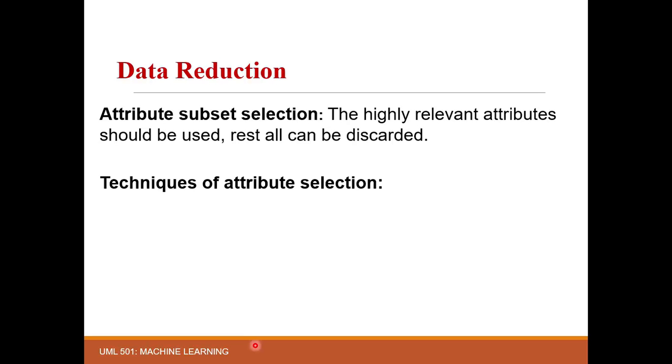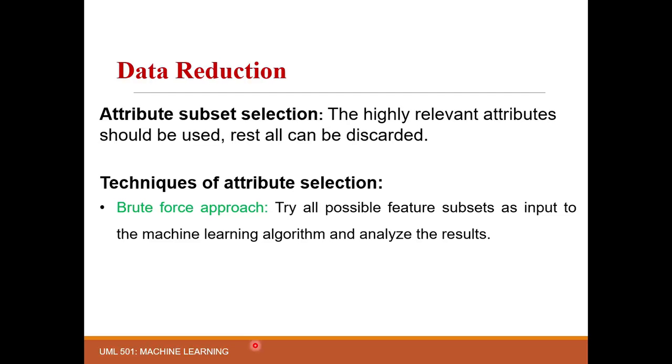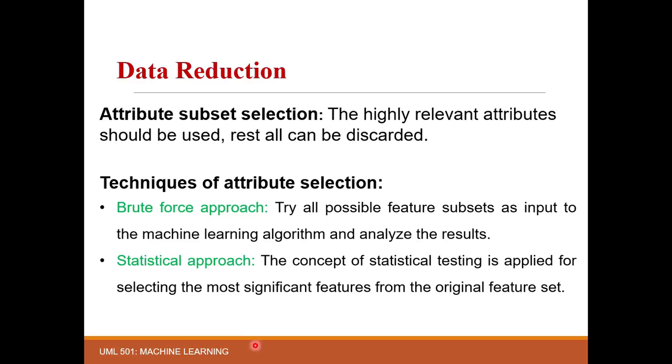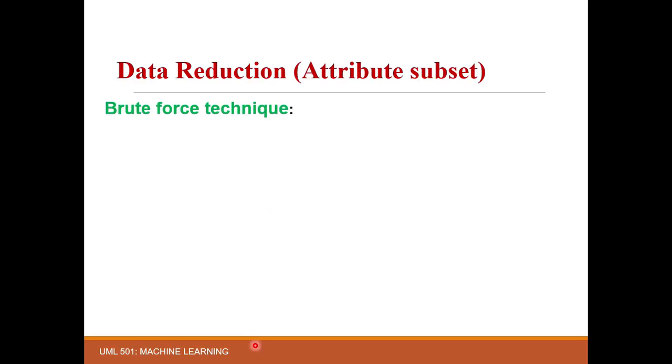There are some techniques of attribute subset selection. First one is the brute force approach, which is the general approach, or you can say hit and trial method. Try all possible feature subsets as input to the machine learning algorithm and analyze the result. Or use the statistical approach. The concept of statistical testing is applied for selecting the most significant features from the original feature set. The second one is better to use as it takes less time and gives more accurate results. In case of brute force, you take more time to find the optimal feature set.